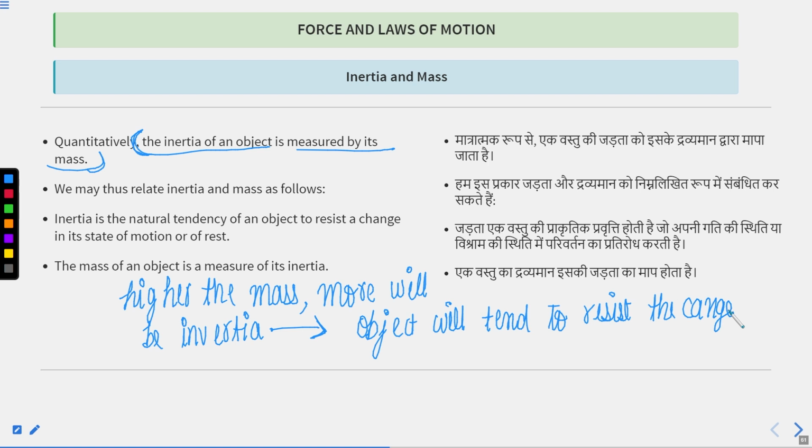So this is the definition of mass: mass of an object is a measure of that object's inertia. If any object has more inertia, it means it has higher mass, and vice versa.